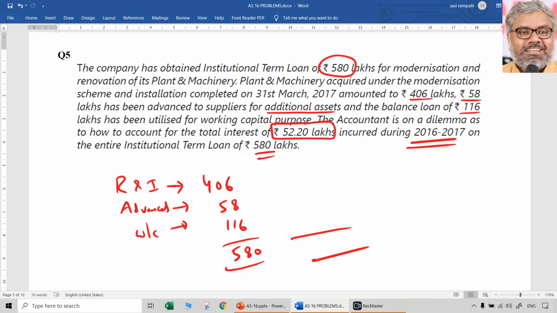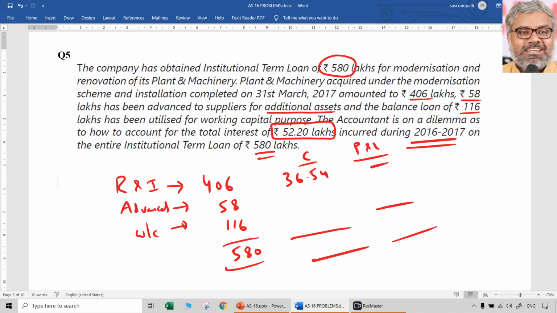So simple point is proportionate amount has to be capitalized here. How much amount to be capitalized and how much amount to be charged to P&L is the question. 406, is it a qualifying asset? It looks like definitely modernization, installation, renovation takes time. So 406 definitely is a qualifying asset. So 52.2, show the calculations in the exam. 52.2 into 406 divided by 580, 36.54 to be capitalized for sure.